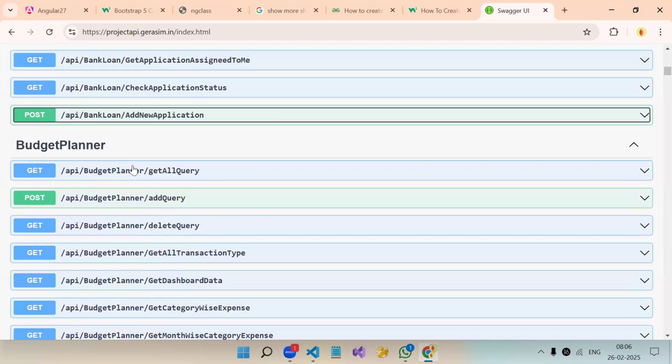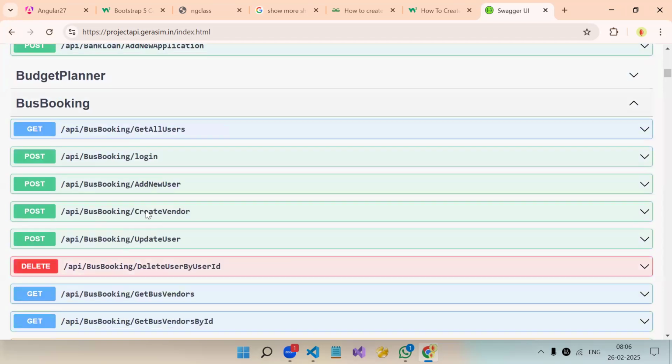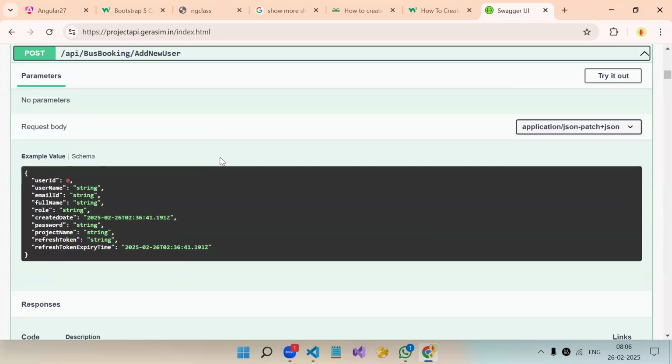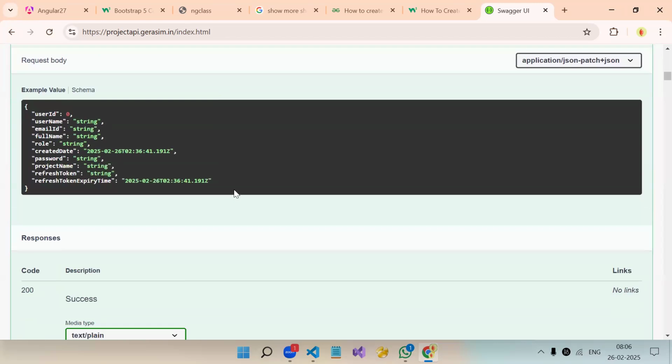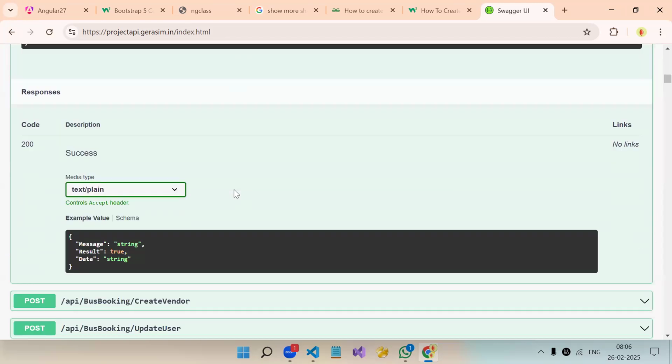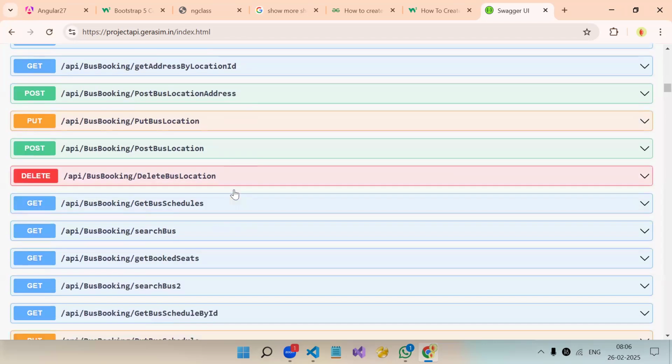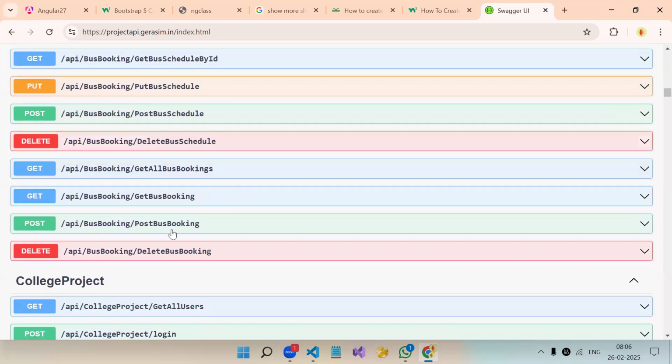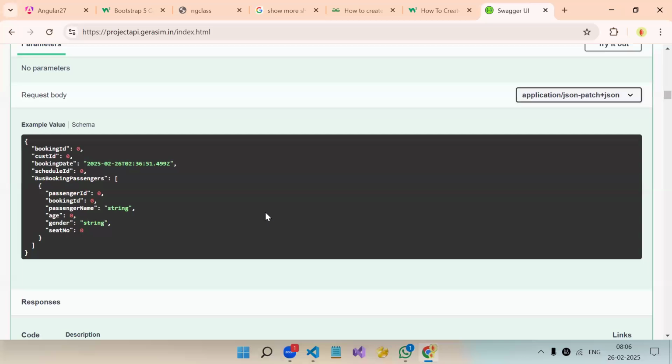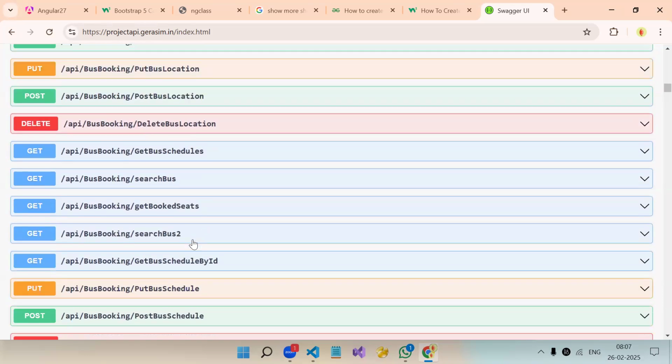Then bus booking. So add new user. Do we have any foreign key over here? No, right? If I check post bus booking, how many foreign keys are over here? Customer ID, schedule ID. Right? So this is the primary key, booking ID. This is a foreign key. This is also a foreign key.